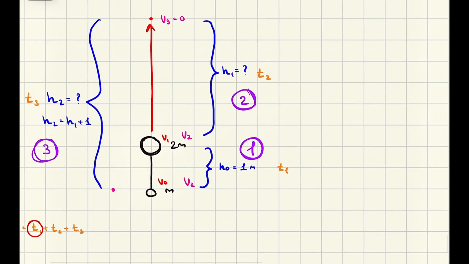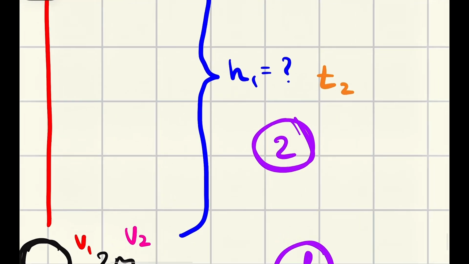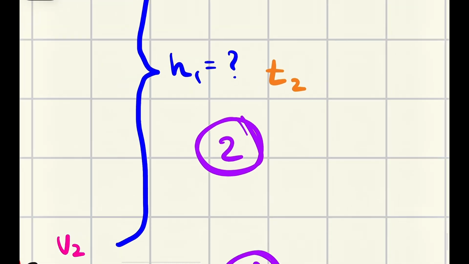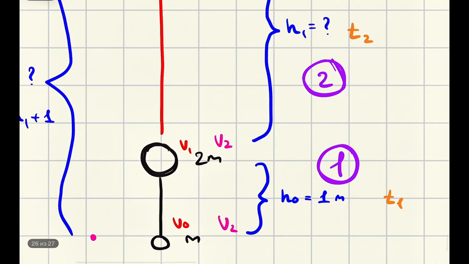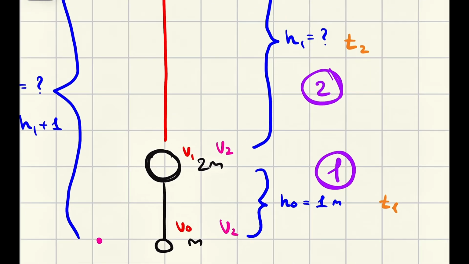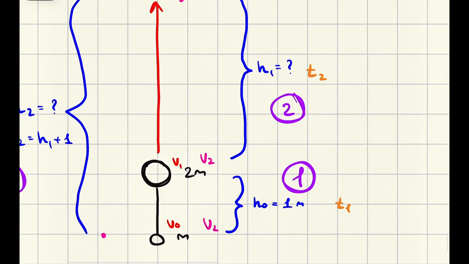Okay, good. And it will rise up to a certain height after some amount of time. We know that the final velocity has to be 0, and we have this velocity. Okay, and I think that would be pretty much enough. Let's try to find h first, or let's try to find time too. Why not? We know the final velocity, which is our v3 in the second part, and the initial velocity would be v2, and this thing has to be minus gt2.